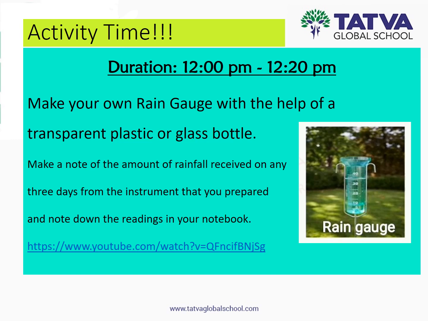Activity time. Make your own rain gauge with the help of a transparent plastic or glass bottle. Make a note of the amount of rainfall received on any 3 days from the instrument that you prepared and note down the readings in your notebook. The below link helps you in preparation of the instrument. Do you know what a rain gauge is? A rain gauge is an instrument which helps you to measure the rainfall.